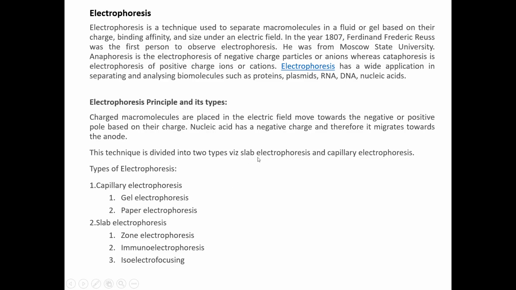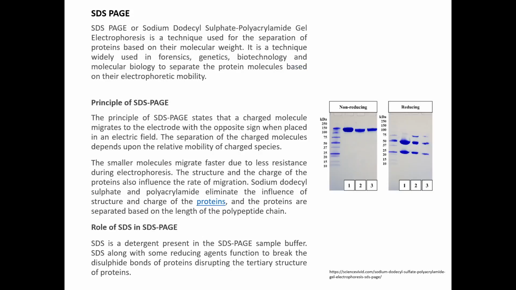So this technique is also divided based on the way you run it. There are two types, which are slab electrophoresis and capillary electrophoresis. Capillary electrophoresis is again divided into gel electrophoresis and paper electrophoresis. Slab electrophoresis includes zone electrophoresis, immunoelectrophoresis, and isoelectric focusing. These are different types. If you want to know further details, you can go through them. We will discuss SDS-PAGE.